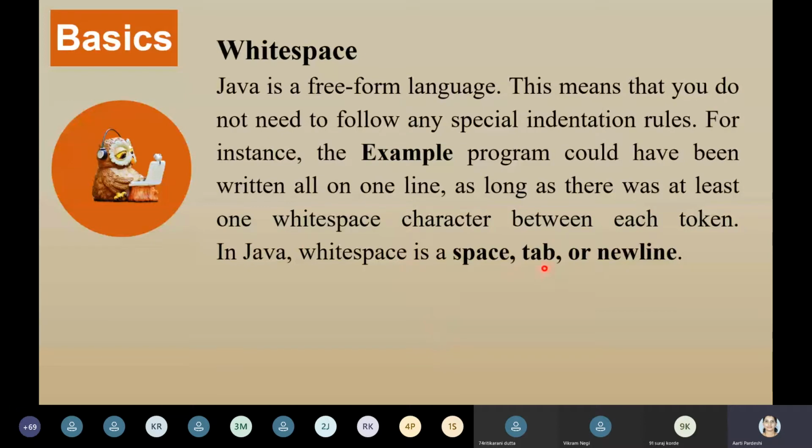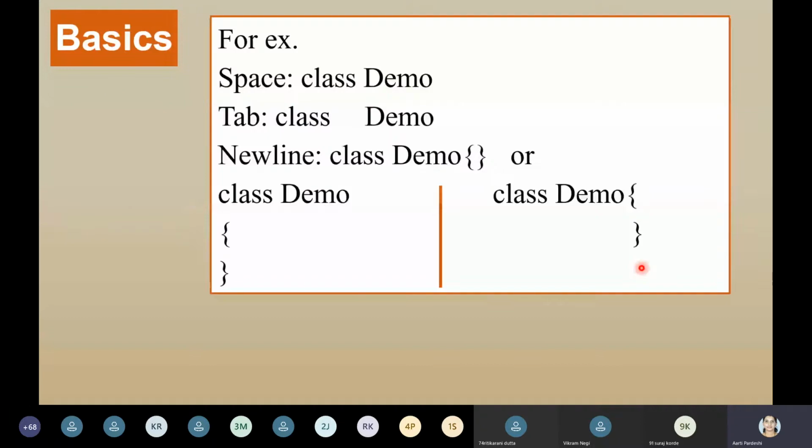So white space characters, what are the white space characters? Space, tab, and a new line character. Now we will see one example of it. Space, we have seen the program, how to write it. So here, class, space, and the class name. So only a single space is there. Is it correct? Yes. Is it a syntactical error? Yes. Is the Java compiler going to throw any error? No. Tab. If you write class, a tab space, then demo, is it correct? Yes. Are you going to get any syntax error? No.